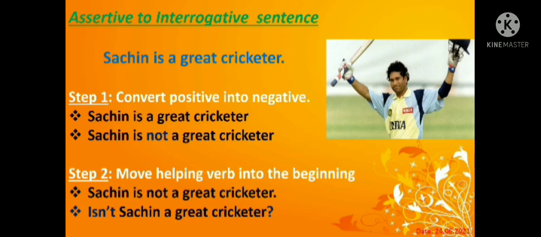The auxiliary verb comes before the subject, so the sentence always starts with it. Isn't Sachin a great cricketer? It's a question. It's an interrogative sentence. So, from assertive to interrogative.